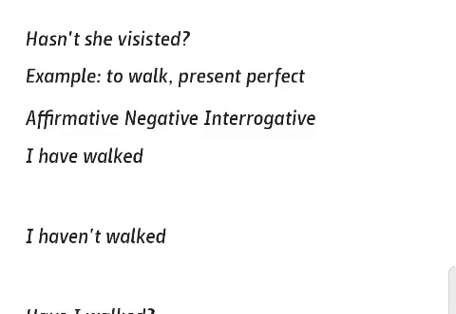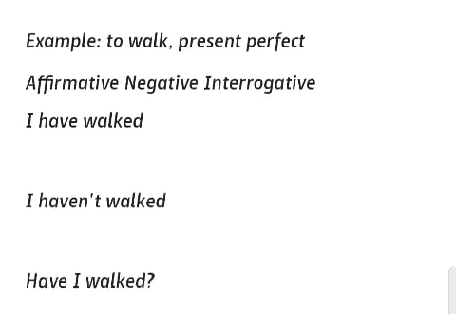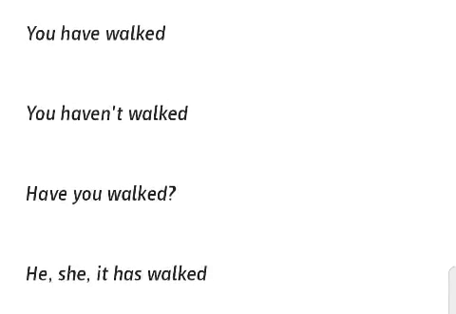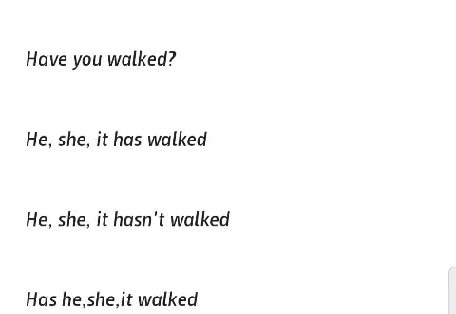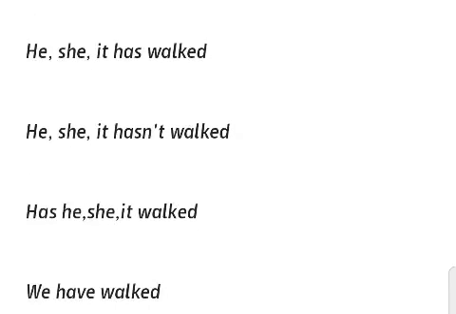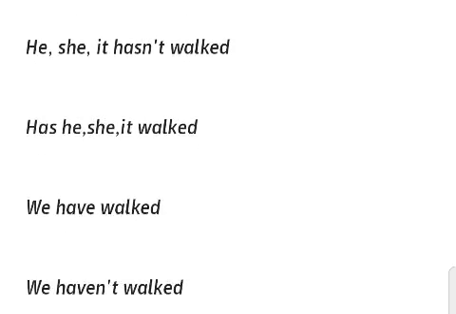For example, to walk, present perfect. Affirmative, negative, interrogative. I have walked. I haven't walked. Have I walked? You have walked. You haven't walked. Have you walked? He, she, it has walked. He, she, it hasn't walked. Has he, she, it walked?